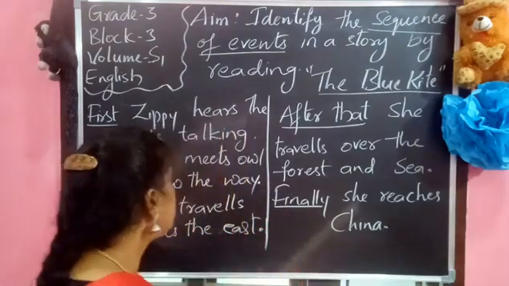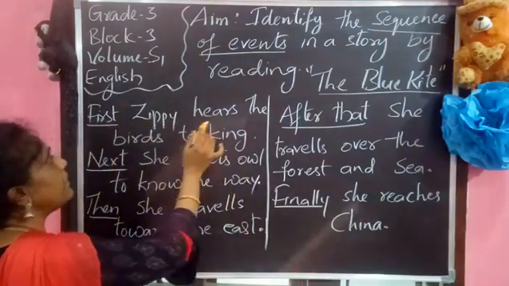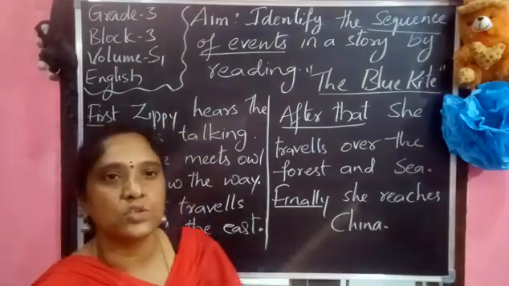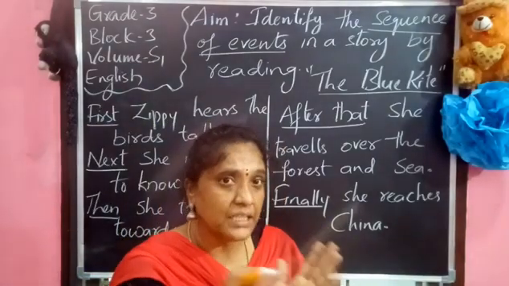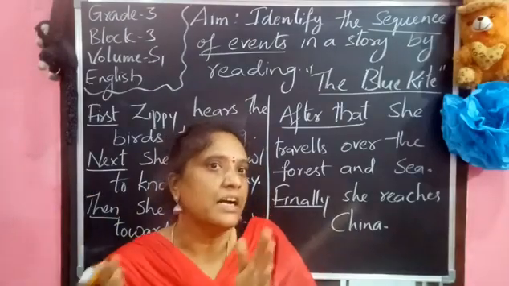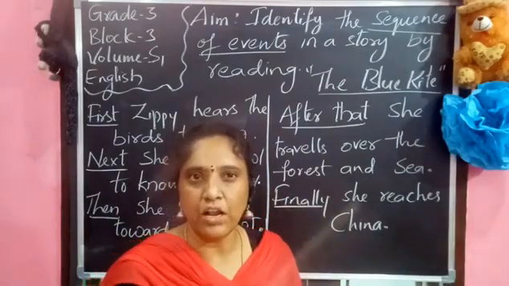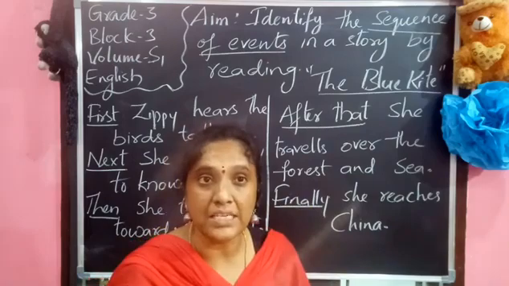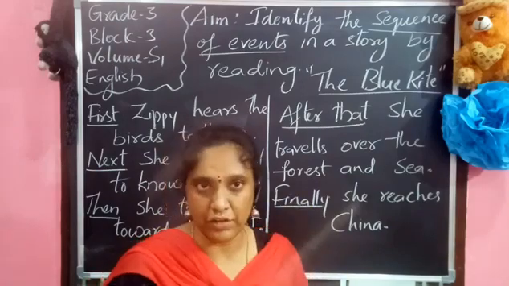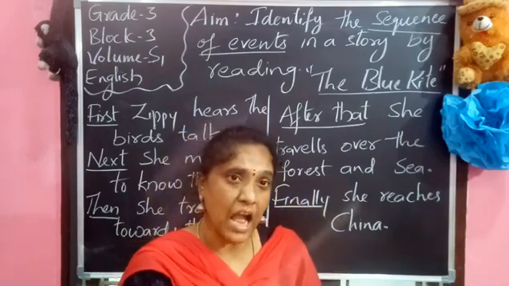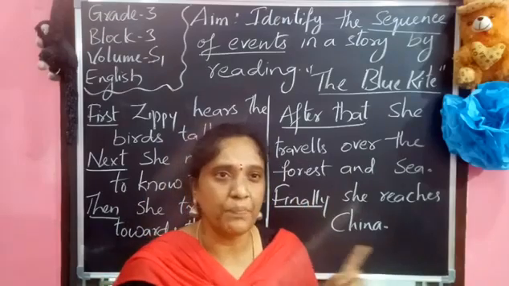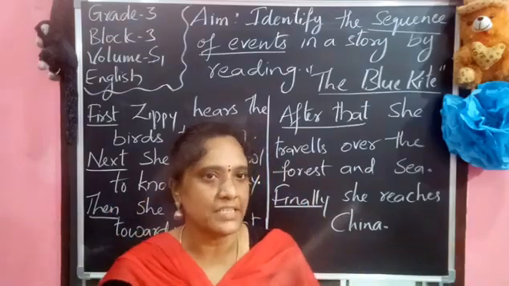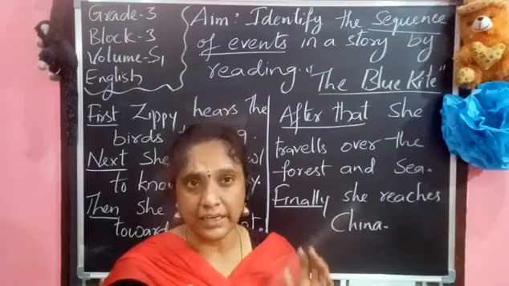So here if we see, first Jippy hears the birds talking. So what did Jippy hear there? Jippy heard that the China kites are colorful and they are very bright. Yes. So after listening to this sentence, what did Jippy think? Jippy thought to go and visit China to see the kites.